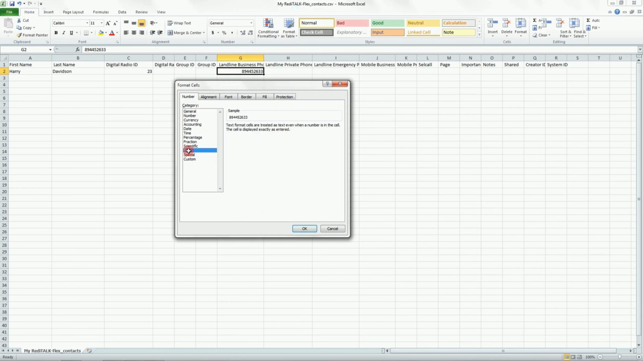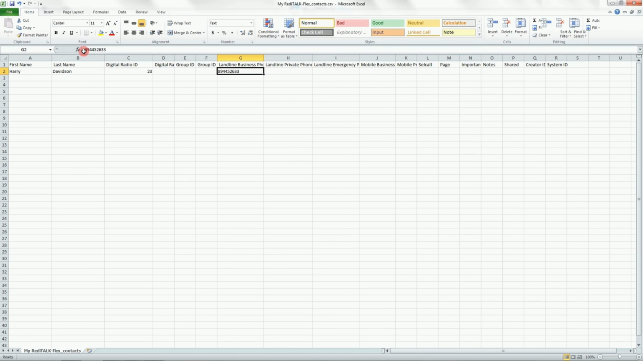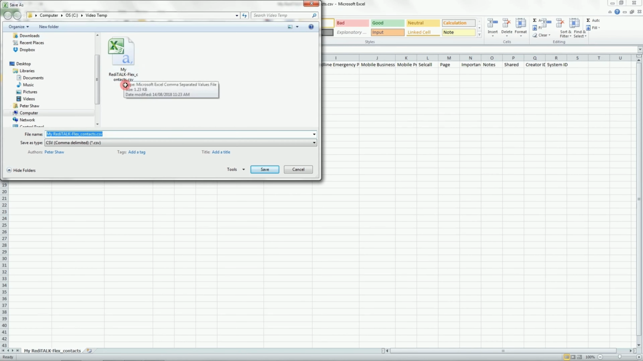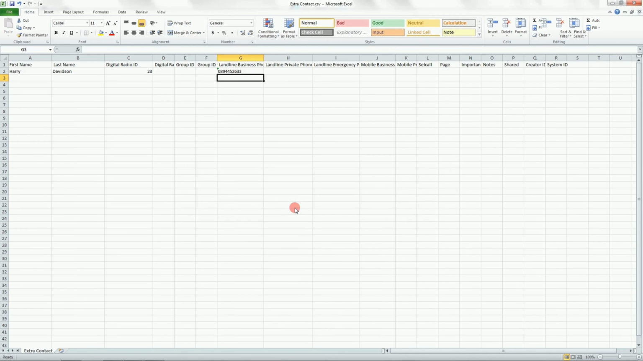So if I change that to a text field from a general field, I can now put in the 0 at the front, and when I save the file as a CSV file, I'll call it extra contact as CSV. I save it. It will warn me that I may lose some of the formatting. Yes, I want to save it as CSV.